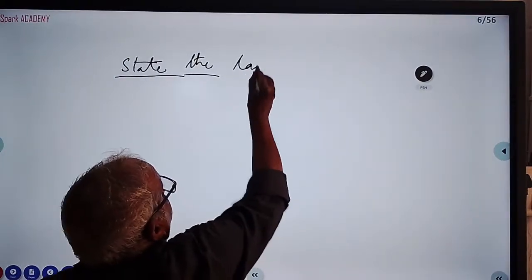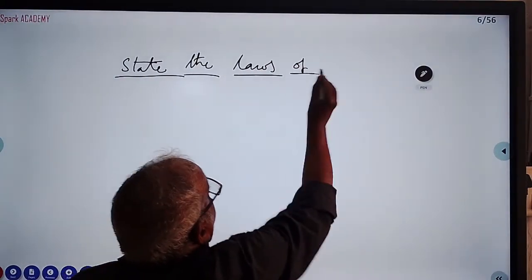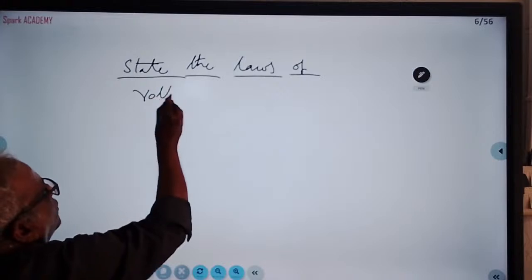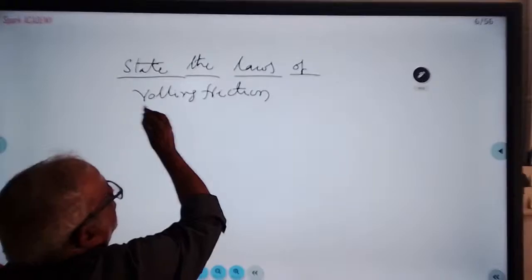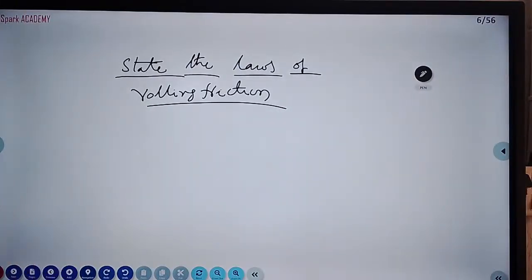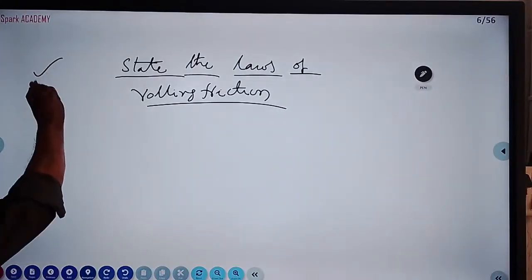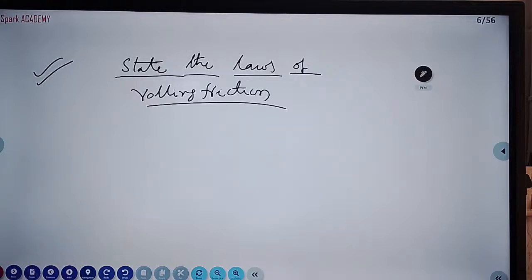State the laws of rolling friction. You know, car wheels and all are circular, they are rolling. So the laws of rolling friction. This is a very, very important question. All these three I am telling you today are very, very important. Advantage, disadvantage of friction is one question. You should not confuse the answers, students. Methods to reduce friction, we told, that is theory only. State the laws of rolling friction. So we are writing the laws of rolling friction one by one.